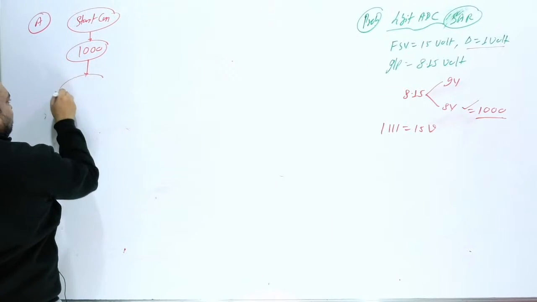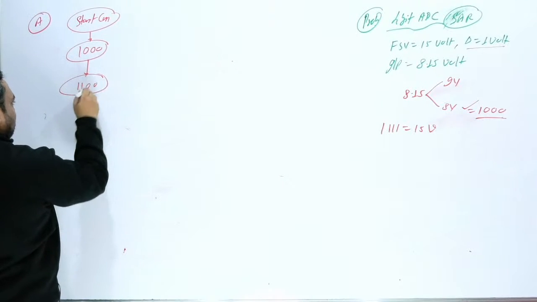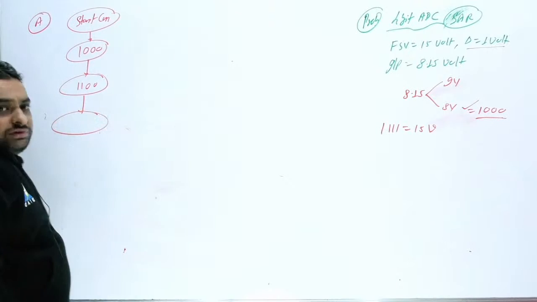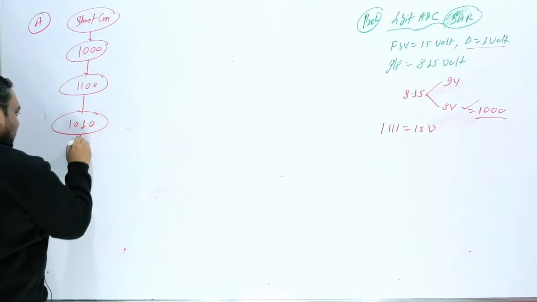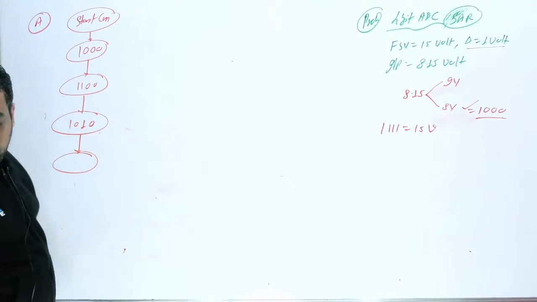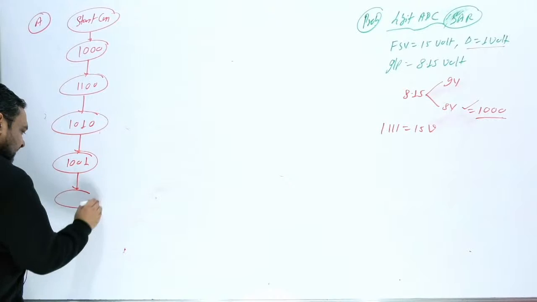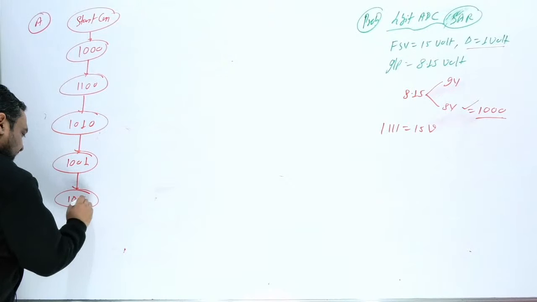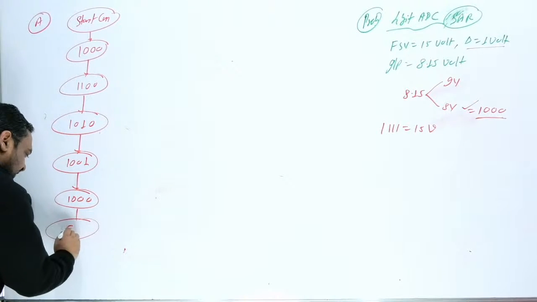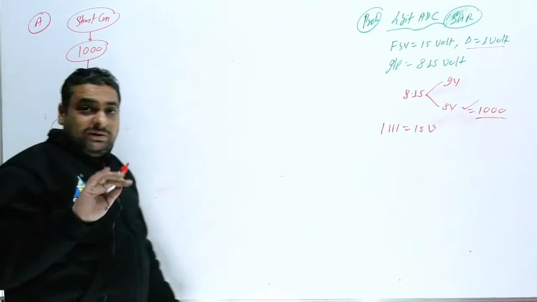After 1000, then after that is 1100. Now after 1100, the next state is 1010, and now the next state after 1010 is 1001. After 1001, the next state is 1000, and this is end of conversion. So you can see how many states: 1, 2, 3, 4, 5. But for 4 bits, 4 clocks are required.